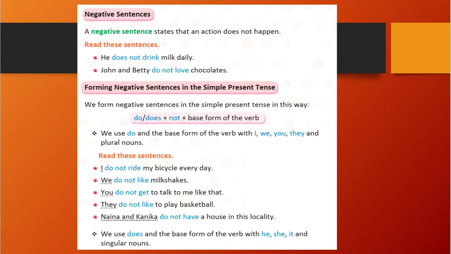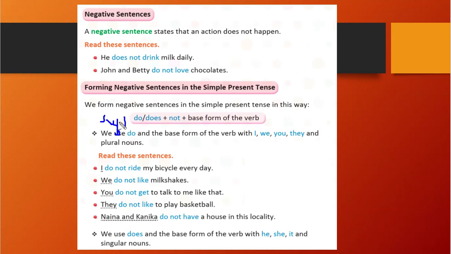Now we will form negative sentences in the simple present tense. How to form a negative sentence in the simple present tense, that we will learn. We form a negative sentence in the simple present tense in this way: do or does plus not plus the base form of the verb. Whenever you are creating a negative sentence in the simple present tense, first you write the subject, then do or does, then not, then the base form of the verb, and then the object, right?